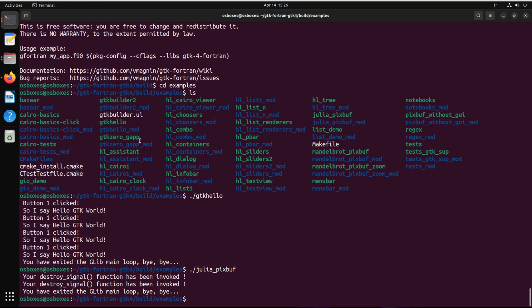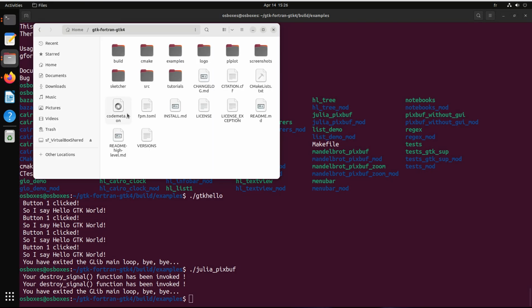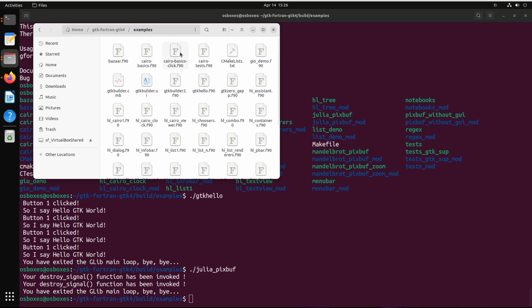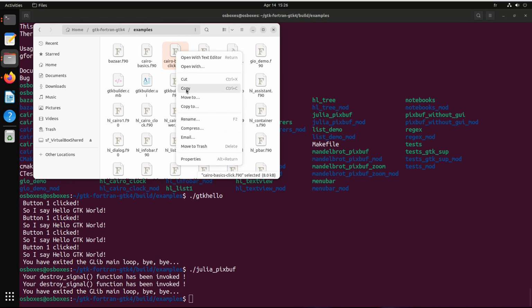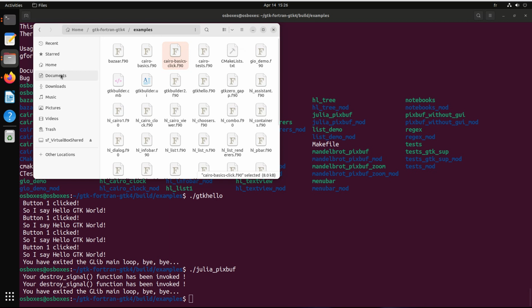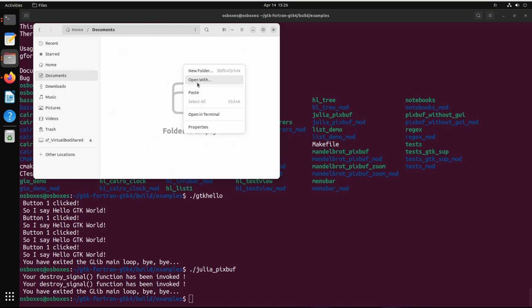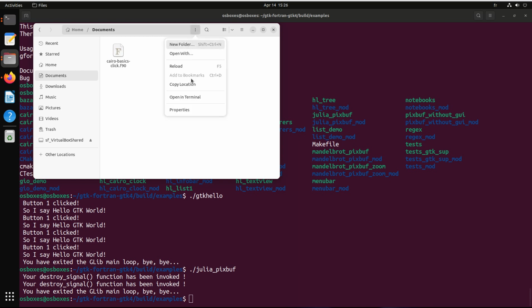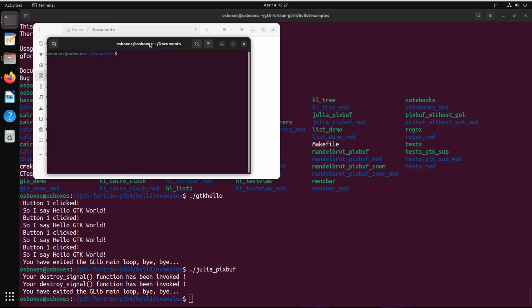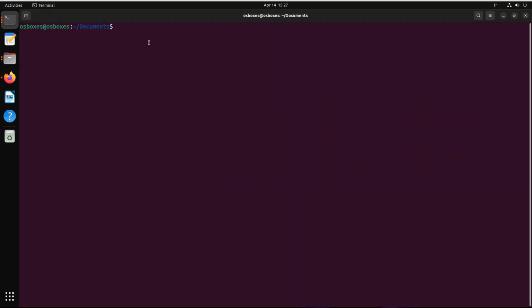So now I will show you how you can compile your own program. So let's take an example, for example cairo-basics-click. I will copy it in another directory. So let's suppose that it's a new program and I want to compile it. So I open the terminal. I don't remember